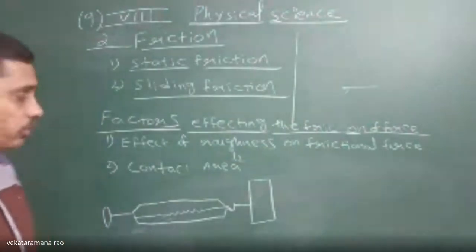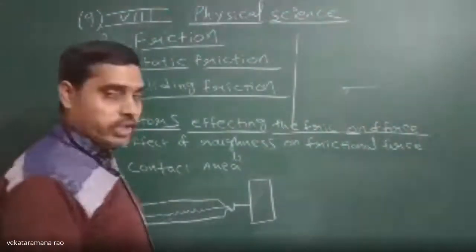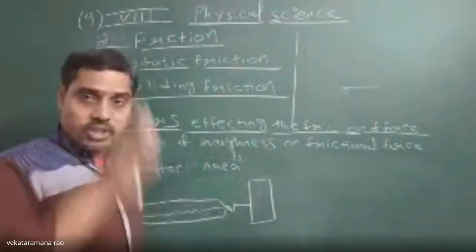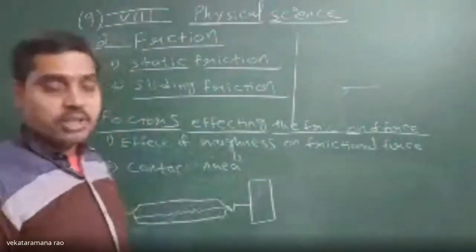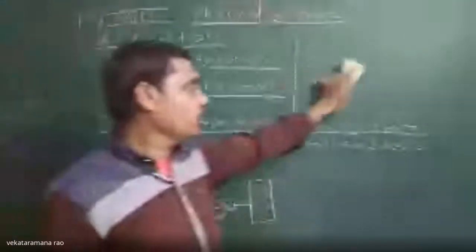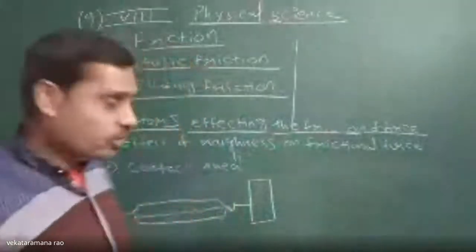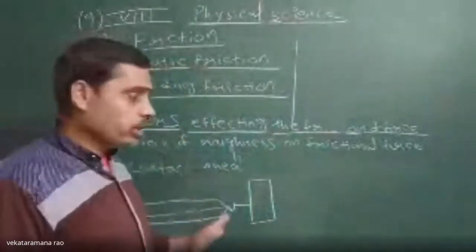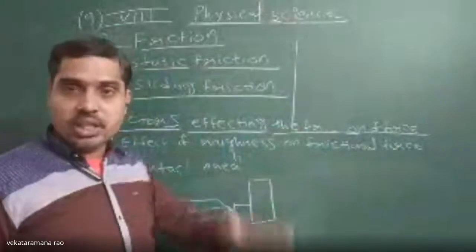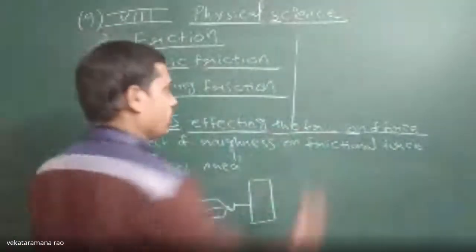So we note down the limiting friction of the wooden block when it is lengthwise and when it is height-wise. Then what you can observe is that in both cases the limiting force will be the same. What does it mean? Friction force won't depend upon contact area.